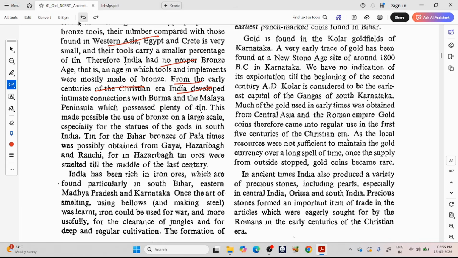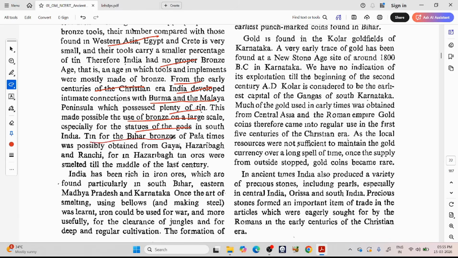We got enough quantity of tin only in the AD, the CE. After the 1st and 2nd centuries AD, we started connections with Burma and the Malay Peninsula, Malaysia and Thailand. This made possible the use of bronze on a large scale, especially the statues of gods in South India.